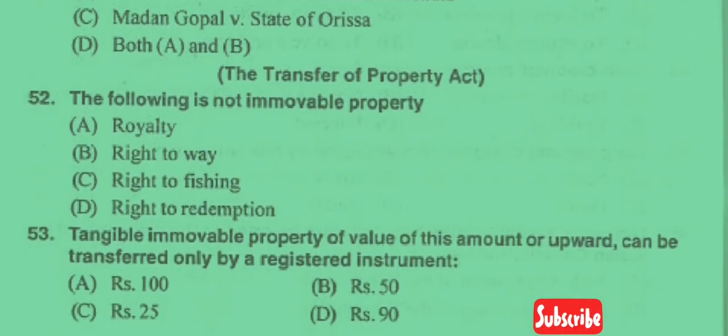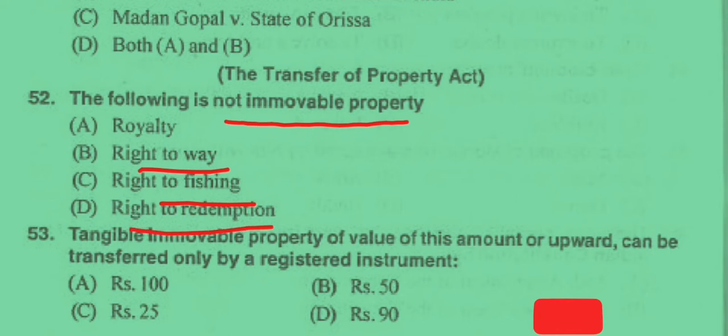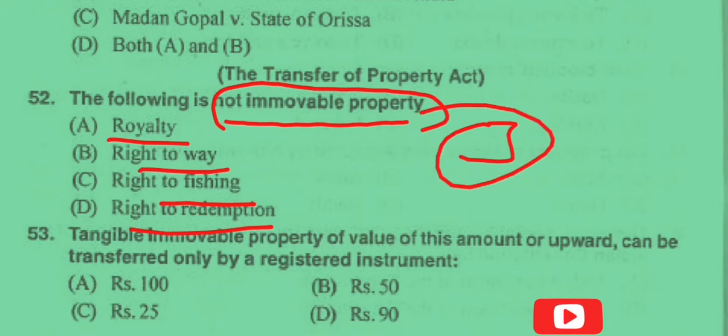Now question number 52. The following is not immovable property. Option A, royalty, option B, right of way, option C, right to fishing, and option D, right to redemption. So it is clear here, royalty is not immovable property. And which section is relevant for this? Section 3 of the Transfer of Property Act. So the answer here is option A.